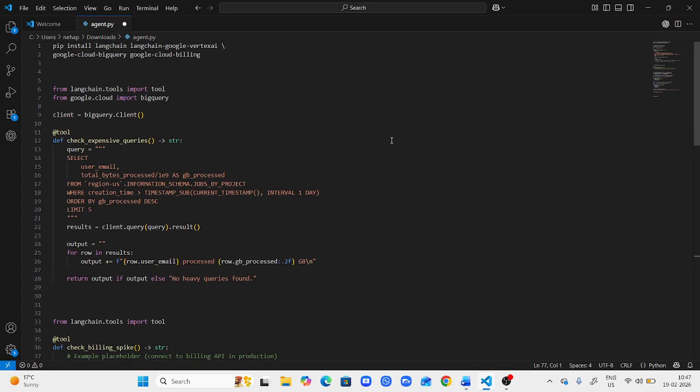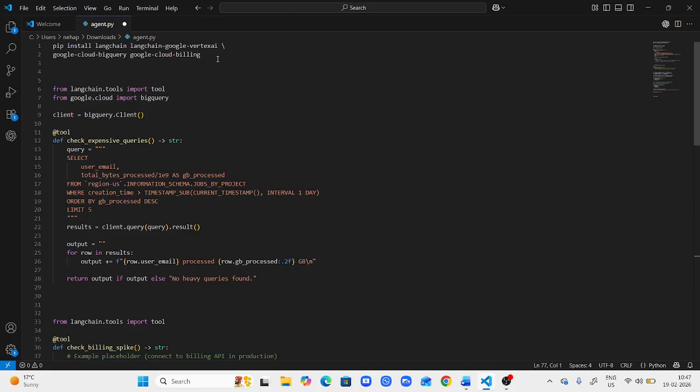So the first step is to set up GCP, because we are working in GCP. We have to enable the APIs like the Vertex AI API, BigQuery API, and Cloud Billing API. Then we will export the Google Application Credentials and give the path of the service account JSON key.